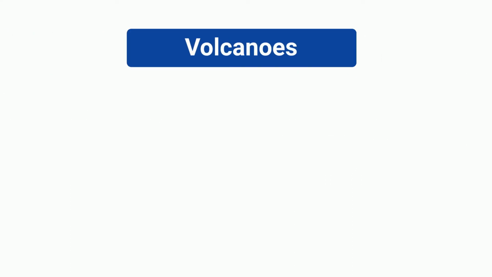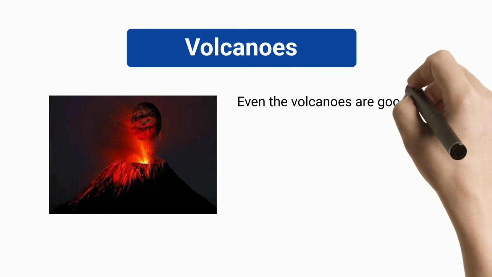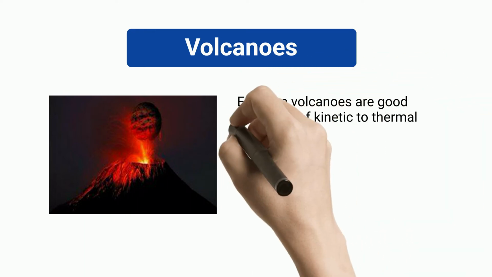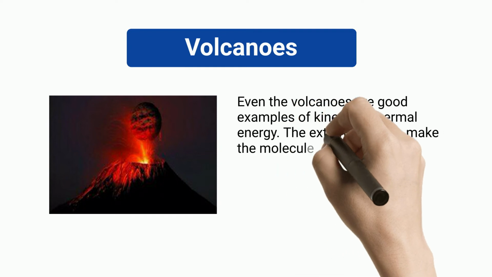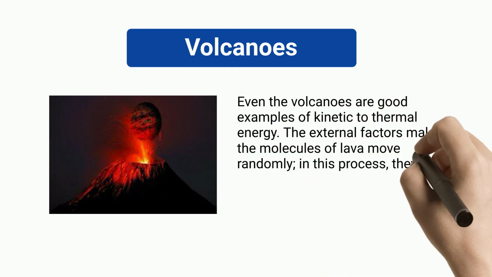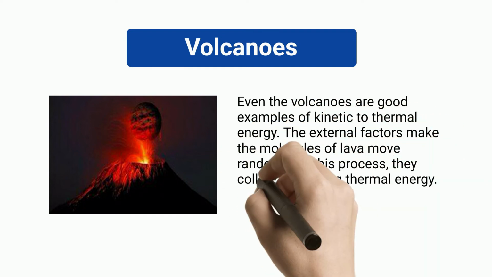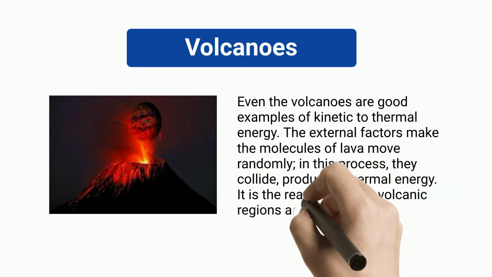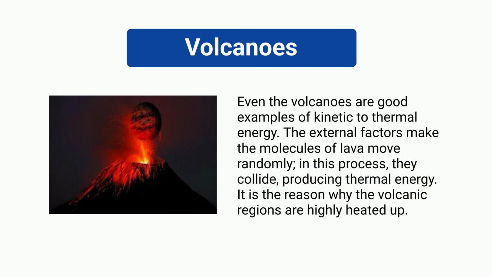Volcanoes. Even the volcanoes are good examples of kinetic to thermal energy. The external factors make the molecules of lava move randomly. In this process, they collide, producing thermal energy. It is the reason why the volcanic regions are highly heated up.